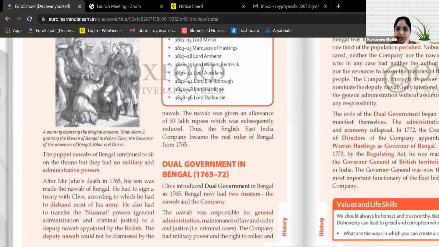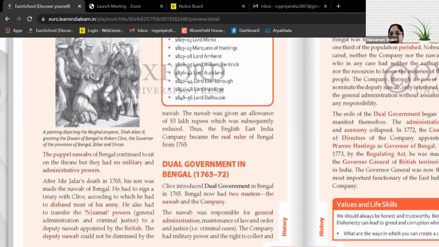So how was the division? Yes, ma'am. The Nawab was responsible for all the normal general administration, which included the maintenance of law and order, criminal cases, and justice. These were the functions of the Nawab. And the company had all the military power, and they had the right to collect and use the revenue which they obtained from all the lands of Bengal and other taxes.